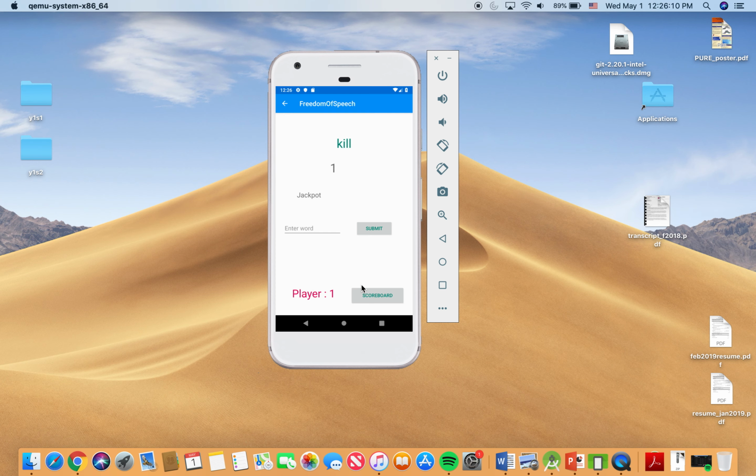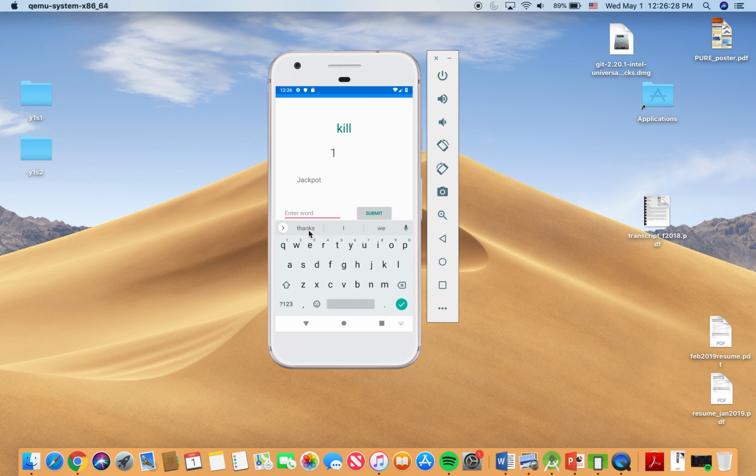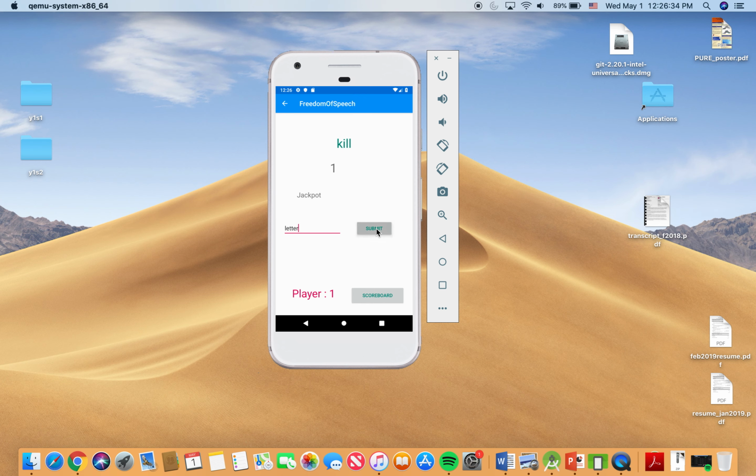All right. So a starting word will be given to player one, who must come up with a word that starts with the same letter as the last letter of the starting word. In this case, the starting word is kill. So player one must come up with a word that begins with the letter L. A valid word would be something like letter. So we'll submit.